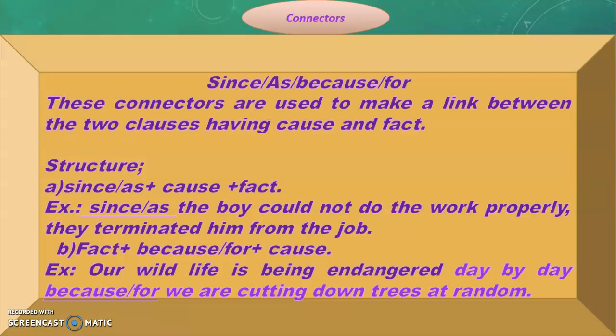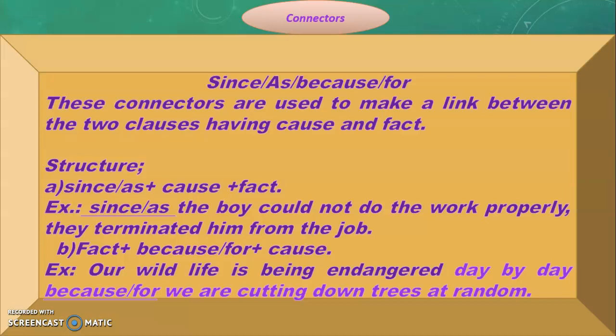Since, as, because, for, these are connectors. And actually, I think you know them well as conjunctions. These conjunctions are actually connectors. They can make a link between two. Now, we'll start with since, as, because, and for. Actually, they are quite the same. These connectors are used to make a link between two clauses having cause and fact. There should be a fact in one clause and the cause of this fact in the other.